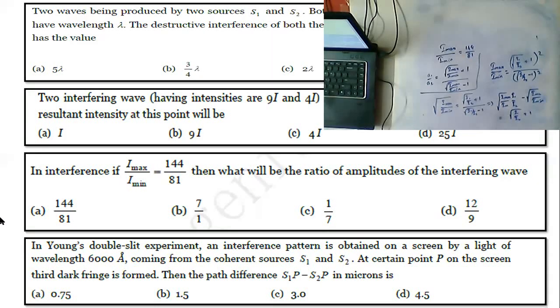So when you go through that, you can get the point. What you will get, Nana, is I max and I min on that side, and the square root of I1 by I2 on this side. And I1 by I2 is common in both of those.